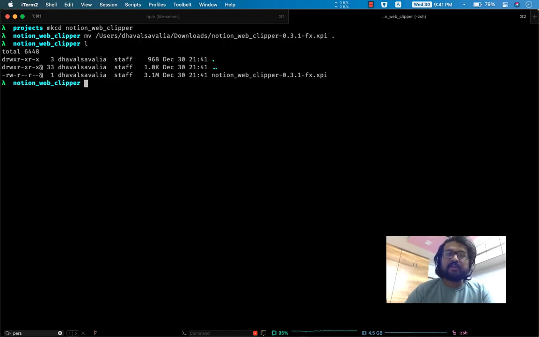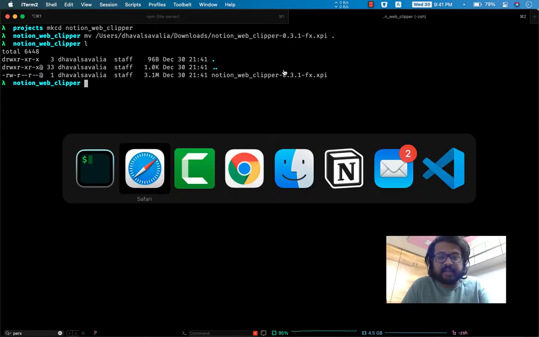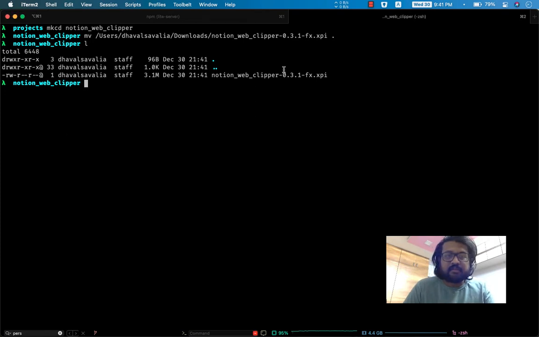Right. So now that you have the file, notice that the extension is XPI. Now I believe that it's just a compressed extension, right? It should have your manifest and everything. So what I'll do is I'll make another directory. Now if you're wondering what the hell is this mkcd command, it's really a mixture of mkdir and cd. It creates a directory and immediately changes into it.